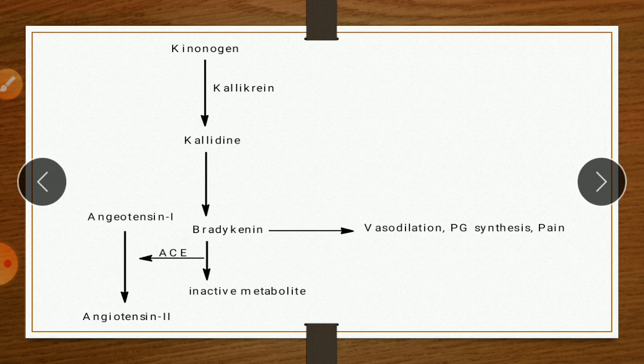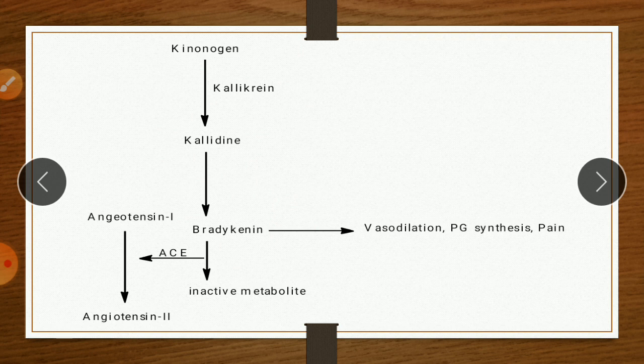Bradykinin is produced from kininogen, a starting material. This kininogen is converted into kallidin by the enzyme kallikrein. Then the kallidin is converted into bradykinin.